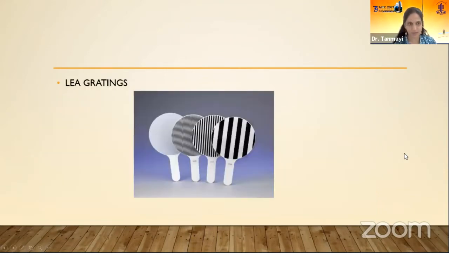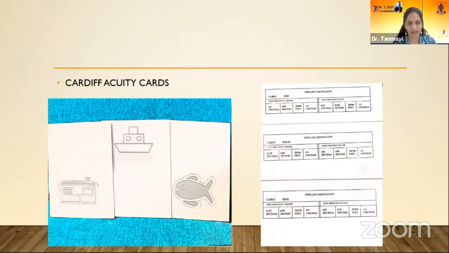A similar principle is used in the Lea gratings and the Cardiff Acuity cards, which have pictures on them. You observe the child's eye movement, whether he's looking towards the picture. And the cards have the visual acuity mentioned on the backside.